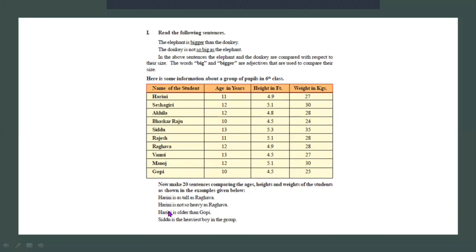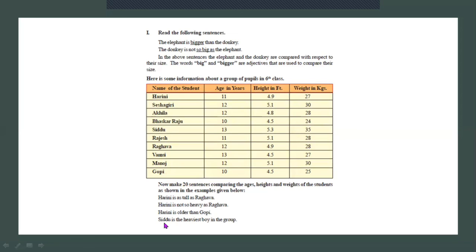Then the third sentence, it is comparative, older than. Harini is older than Gopi. So look at him. Harini is 11 years old and Gopi is 10 years. So when we compare these two, the boy and the girl, Harini is older and Gopi is smaller.